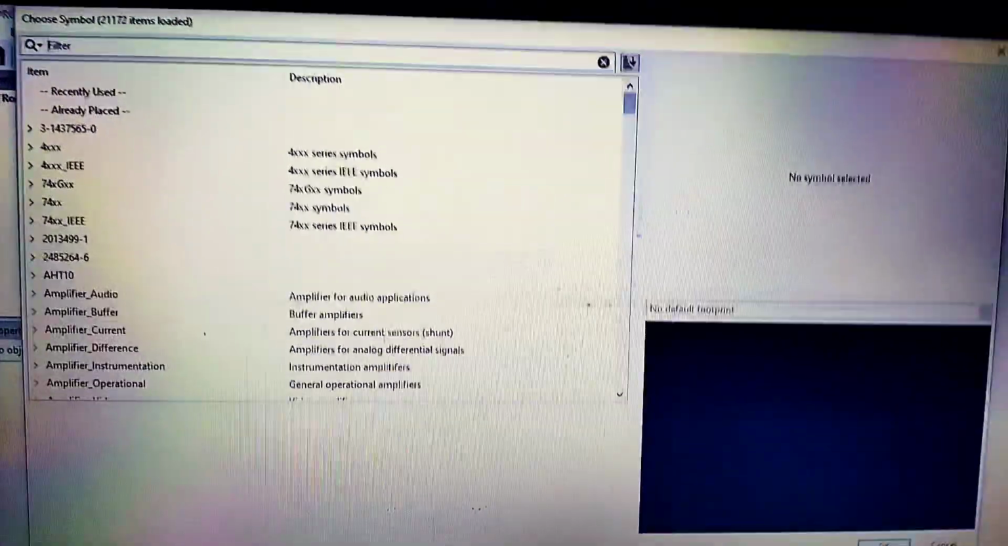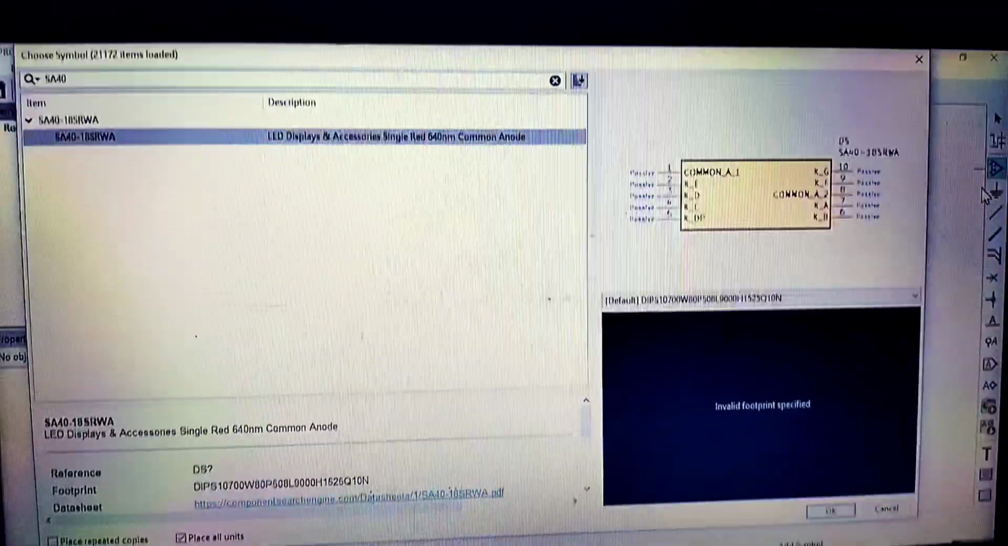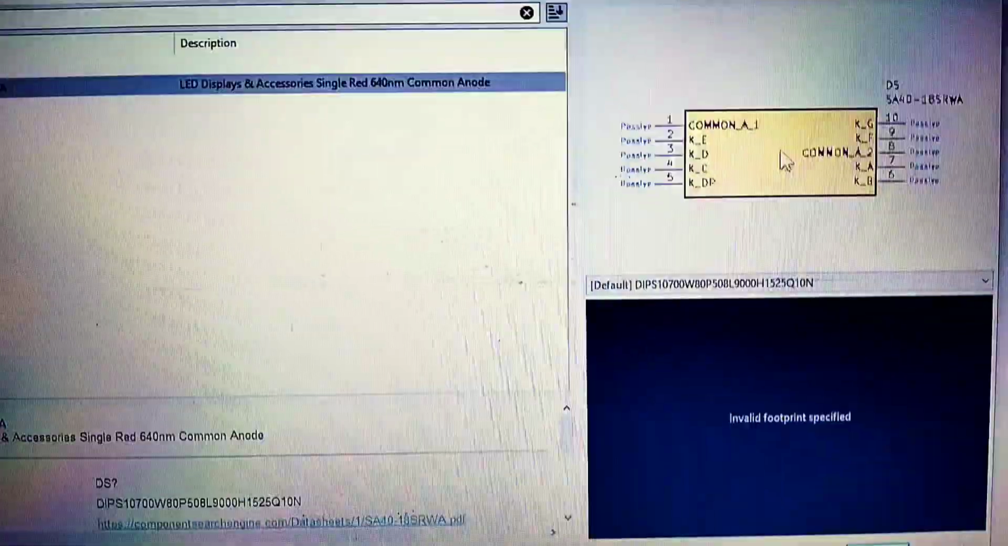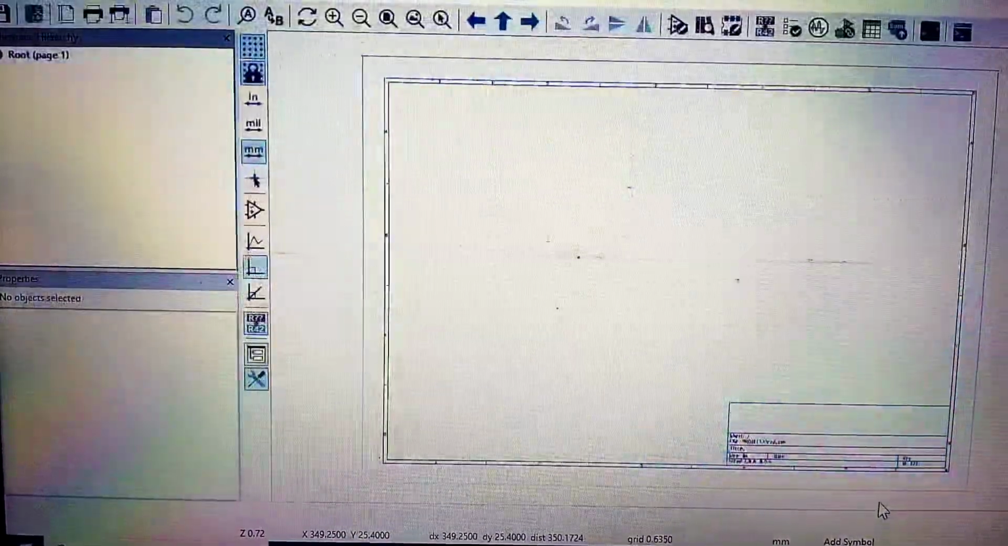Now click on the add symbol option. Type the part number of the component. So now you can see here we are having a symbol, but we are not having a footprint. So let's click on OK to add the symbol in this schematic.